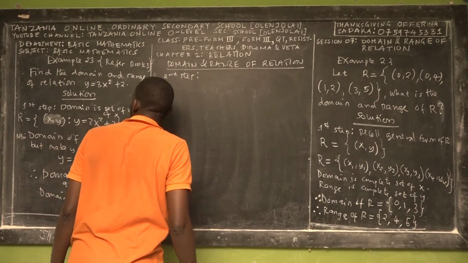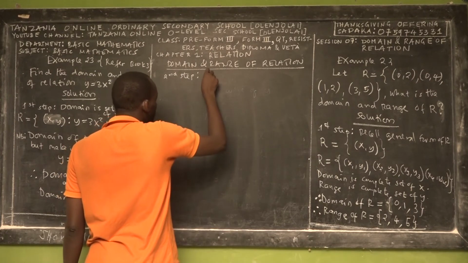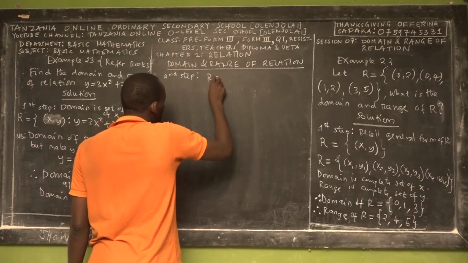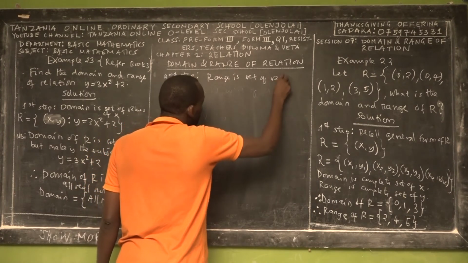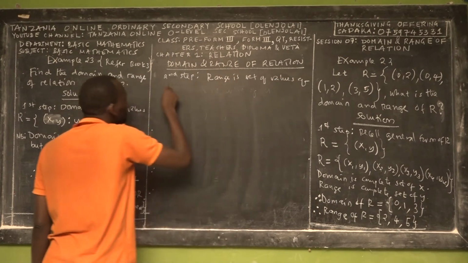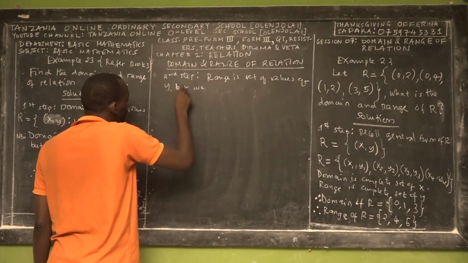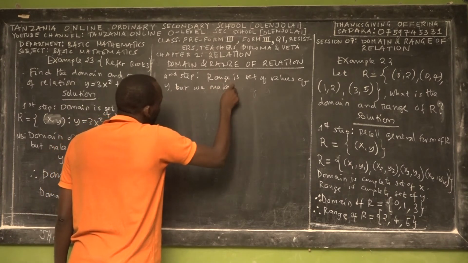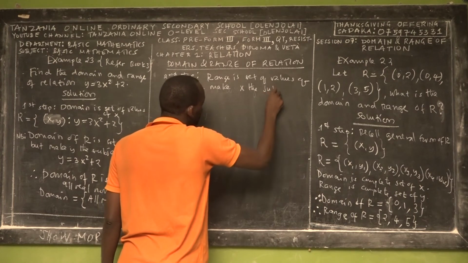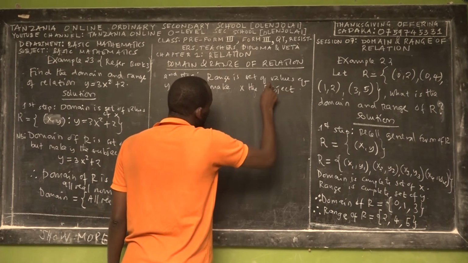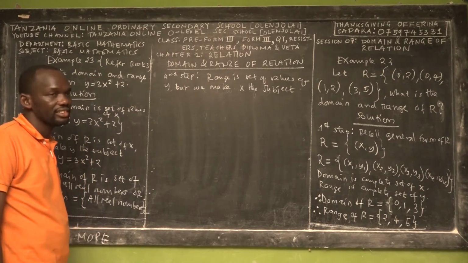From the formula that I told you, the range is a set of values of y, but we make x the subject. So we make x the subject. Range is a set of values of y, but we make x the subject.